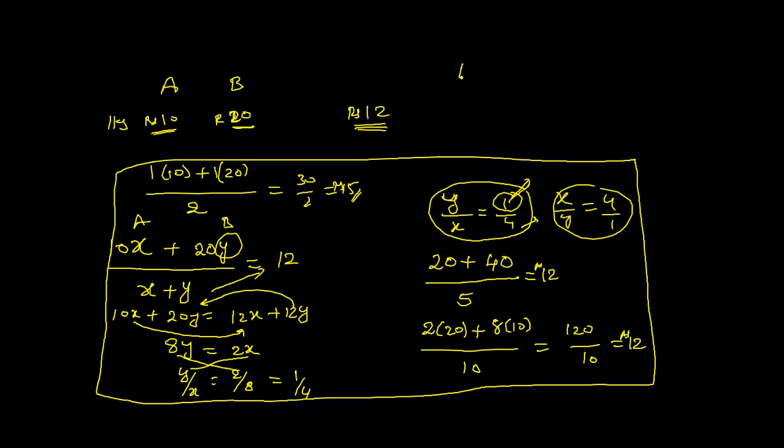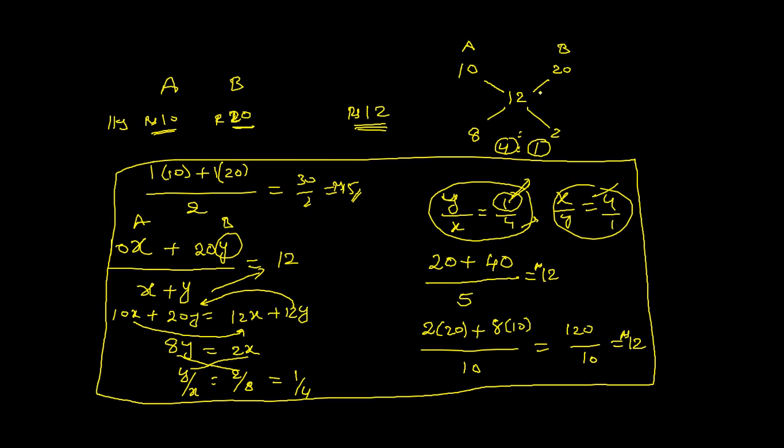See here, A is the cheaper price, 10, B is the higher price, which is 20. What is the price required for us? 12 rupees, the mean price. Simple, deduct this. 20 minus 12 is how much? 8. What is the difference between these two? 2. In what ratio do we have to add? 4:1. A 4 kgs, B 1 kg. A 8 kgs, B 2 kgs. So straight away we are getting 4:1.